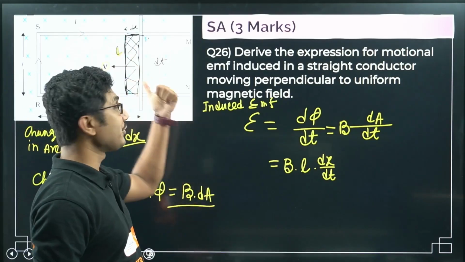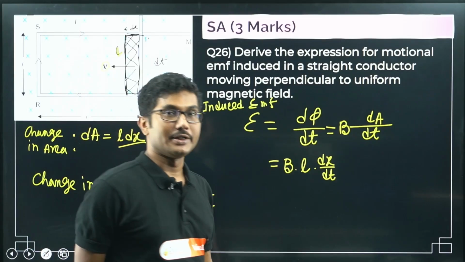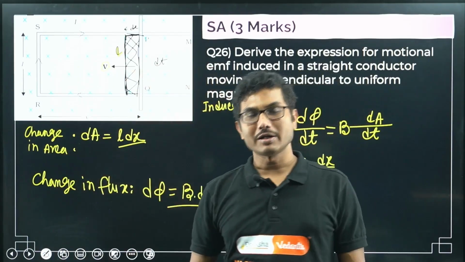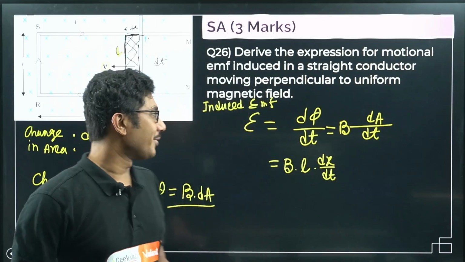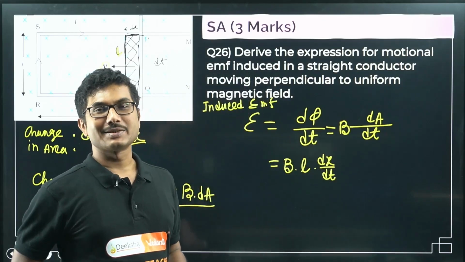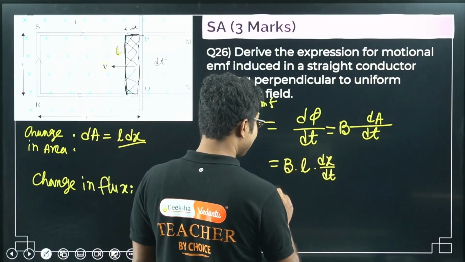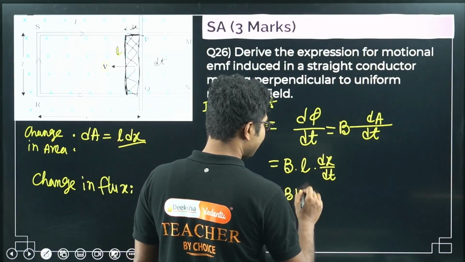So dx by dt represents the velocity. You remember in your first PU you have learned that velocity is ds by dt, right? Here also dx by dt is the velocity, how fast it is moving.